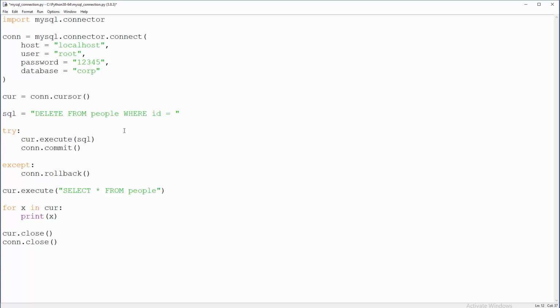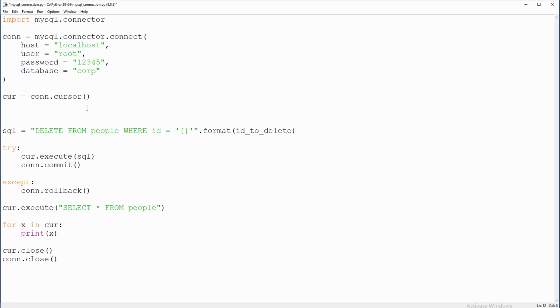Where ID equals something that will be a placeholder, but remember that the placeholder needs to be inside single quotes, because we don't want to confuse ourselves. Right, and we're going to continue with format. Now we need to grab something from the keyboard, call it ID to delete, or something that explains well what's happening here, as an argument or parameter.